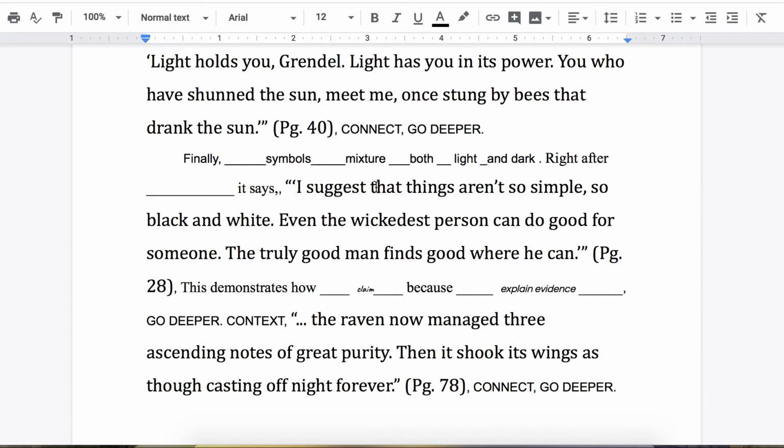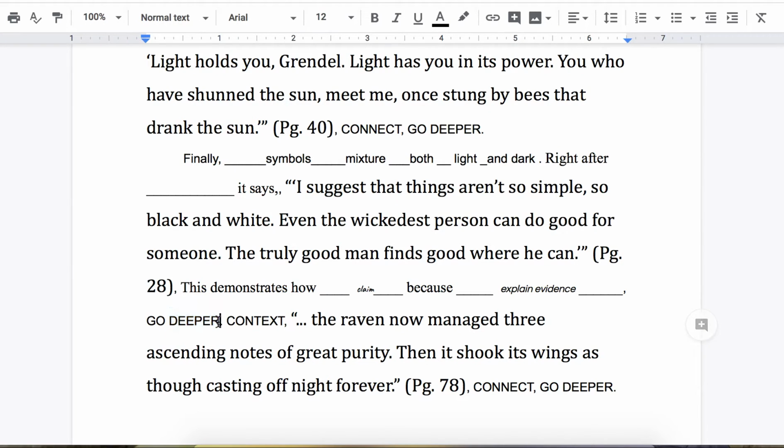In fact, here we go. So this demonstrates how the novel has, and you say your claim because, and then you say what it is in here that shows symbols which have both dark and light. What is it in there? Okay. And then after you say what it is in here that shows there's both, then in your go deeper,